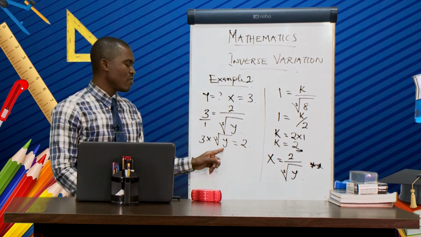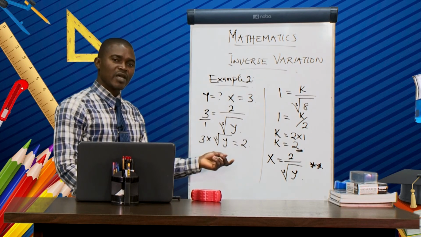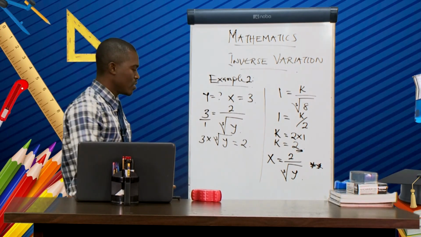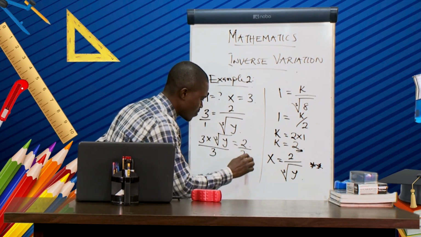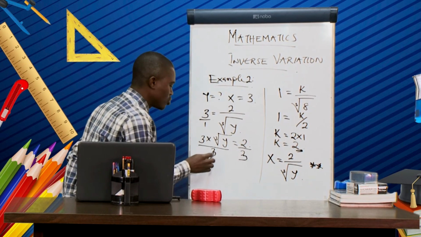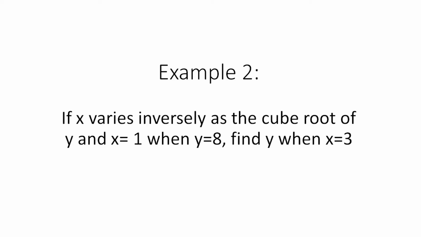To eliminate it, we divide both sides by 3. So this and this will cut each other. So I'm going to have cube root of y equal to 2 over 3.